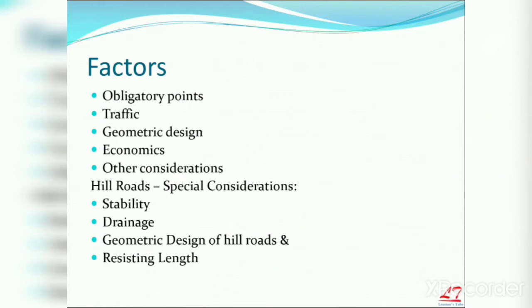When aligning a highway on hill roads, there are some extra factors that you should keep in mind: stability, drainage, geometric design, and resisting length. When coming to hill roads, stability plays a main role because landslides are there, and due to rain there will be water-clogged areas for drainage. So you have to keep everything in mind, because when constructing hill roads you have to make some extra considerations while aligning a highway.